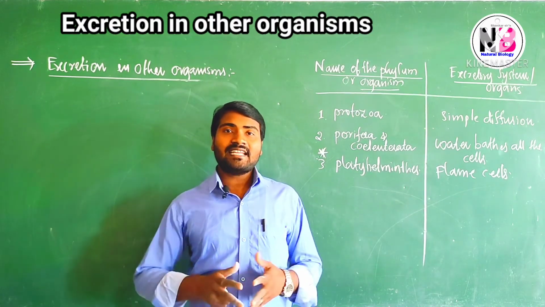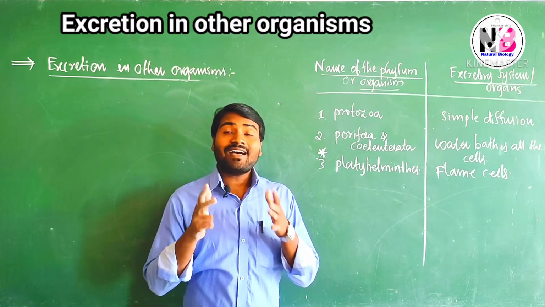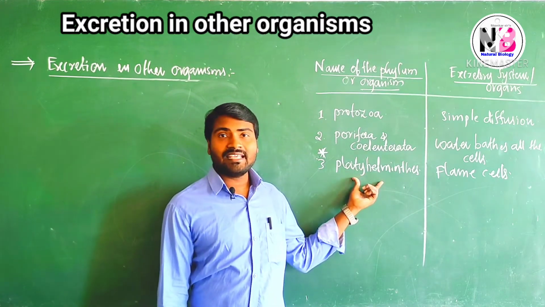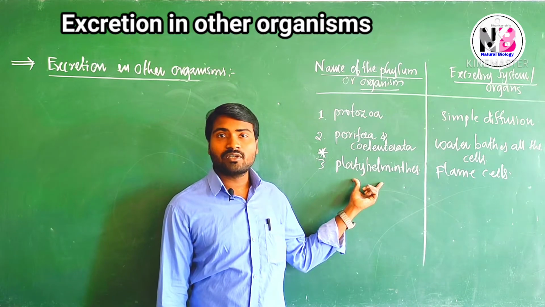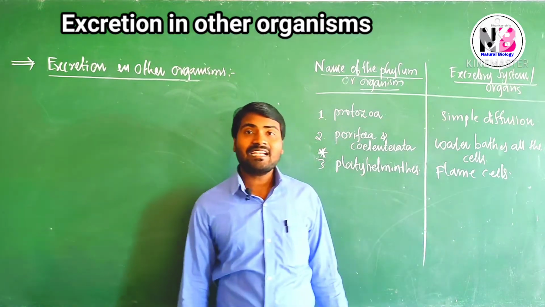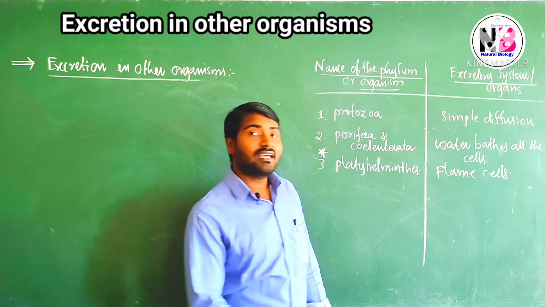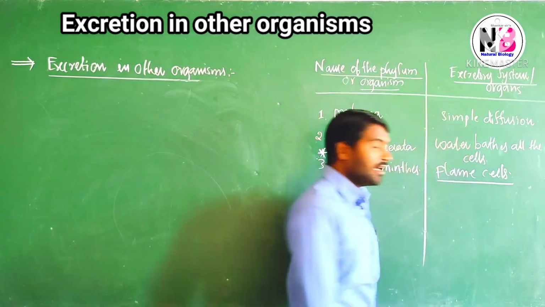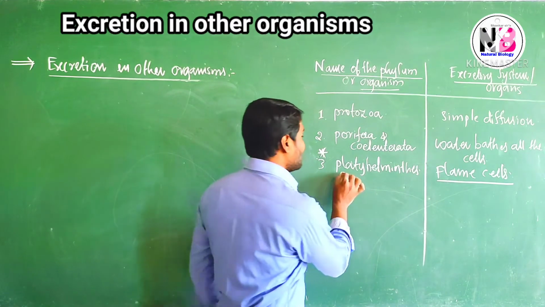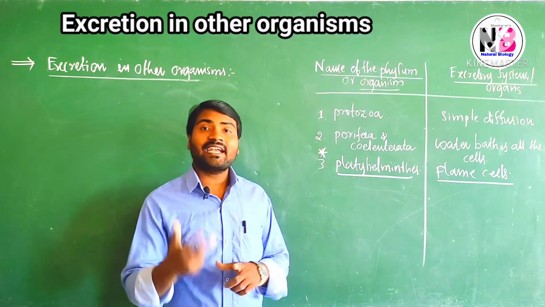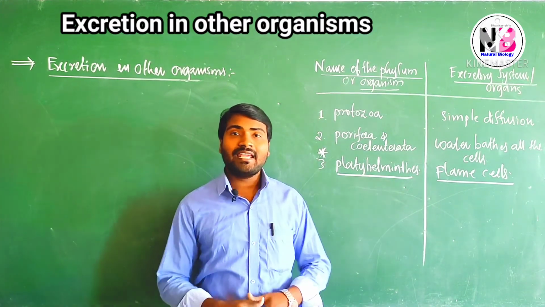The excretory structures, cells, were first developed in Platyhelminthes. Example, flatworms. We can see a special type of cells which are involved in excretion, called flame cells. Hence it is important. Very important: the first phylum which developed excretory structures is Platyhelminthes.